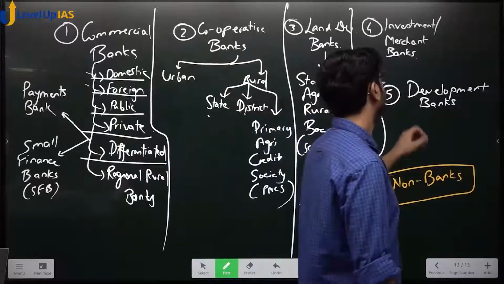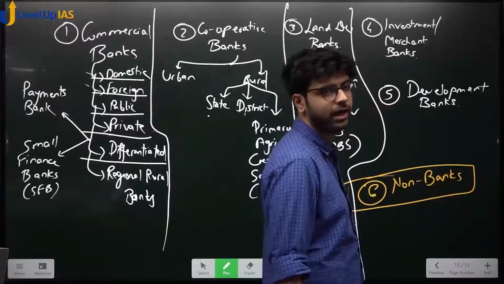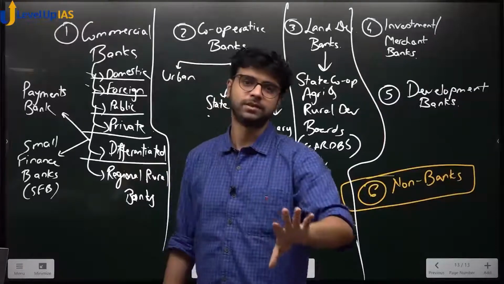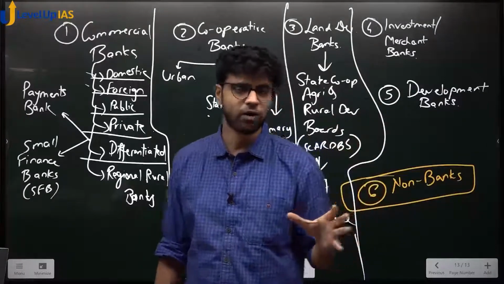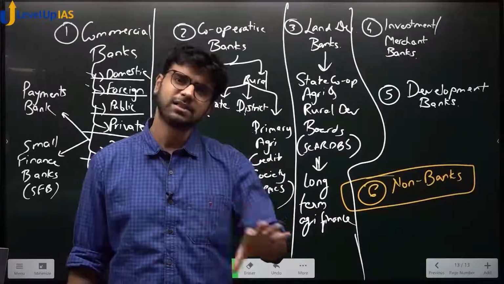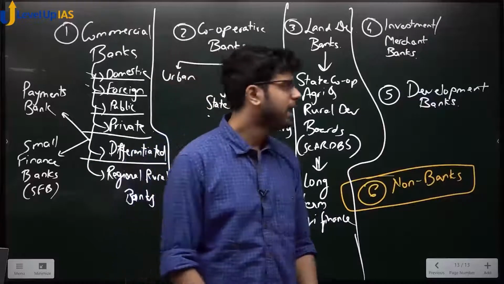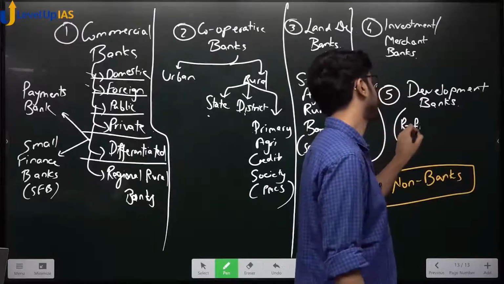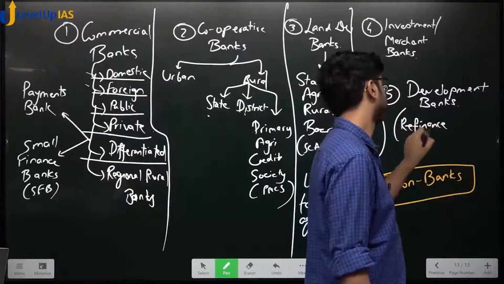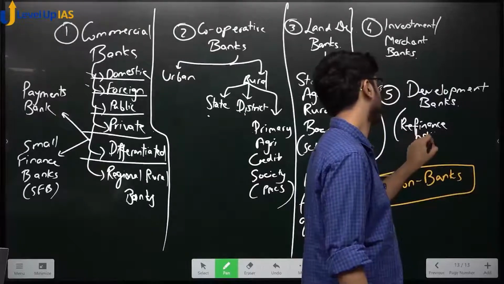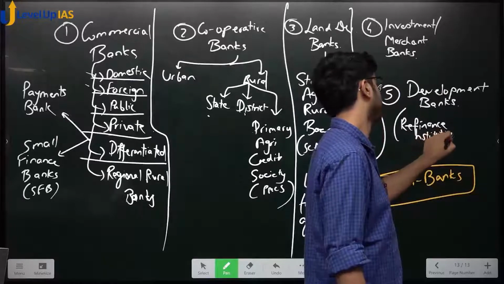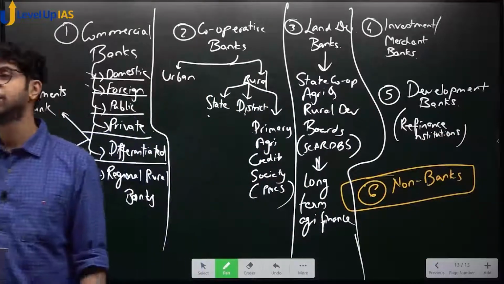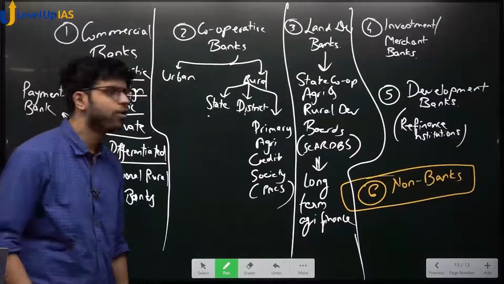Okay? Chalo. Development banks. Development banks क्या होता है? They are, you can say, pseudo regulators. मतलब they are not as big as RBI or as big as SEBI, but they work as pseudo regulators. They are also called refinance institutions. I will tell why they are called refinance institutions. Now why are they called refinance institutions? Or who are they? कौन है ये लोग?